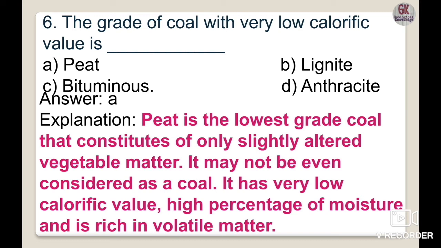It has a very low calorific value but a high percentage of moisture. Moisture content is as high as 85% sometimes, and it is rich in volatile materials. So the correct option here is option A, peat.